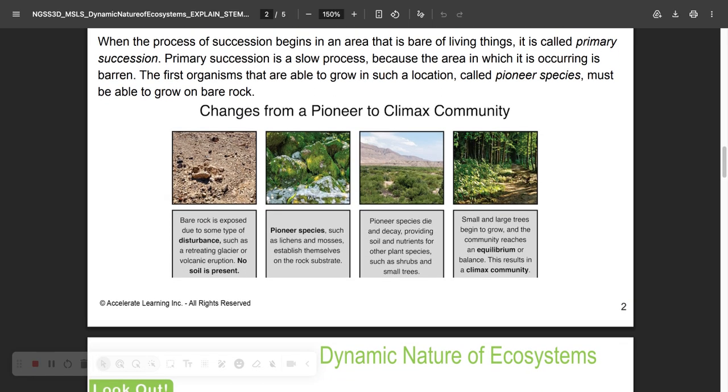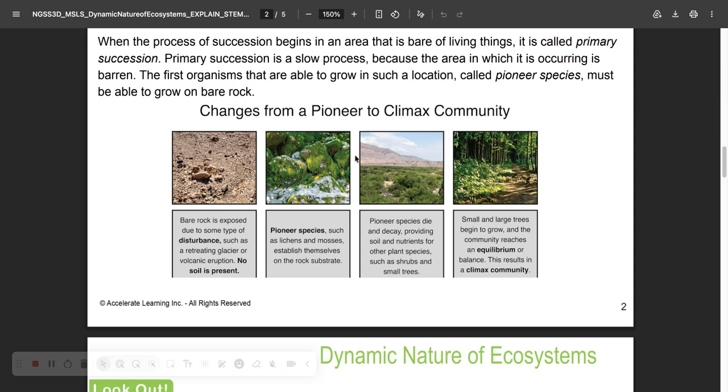When the process of succession begins in an area that is bare of living things, it is called primary succession. Primary succession is a slow process because the area in which it is occurring is barren. The first organisms that are able to grow in such a location are called pioneer species and must be able to grow on bare rock.